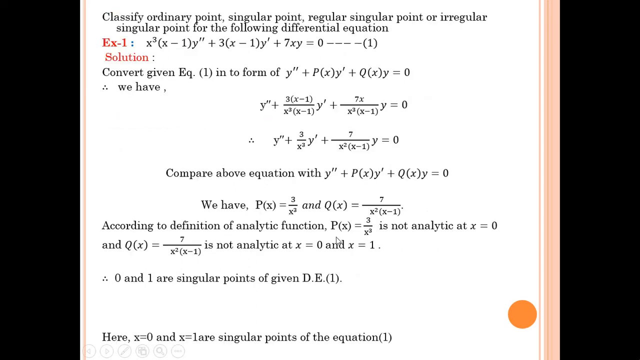So according to the definition of analytic function, for 3 upon x cube, here the denominator is x cube, so it is not defined for x equal to 0. So p of x is not analytic at x equal to 0. And q of x, look here, 7 upon x square (x minus 1), is not defined for x equal to 0 and x equal to 1. So q of x is not analytic at x equal to 0 and x equal to 1. So using the definition, 0 and 1 are singular points of the given differential equation 1. So here x equal to 0 and x equal to 1 are singular points of equation 1.